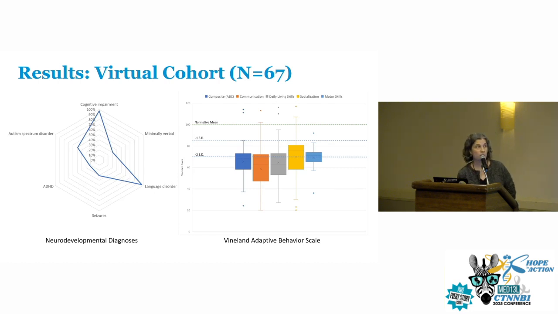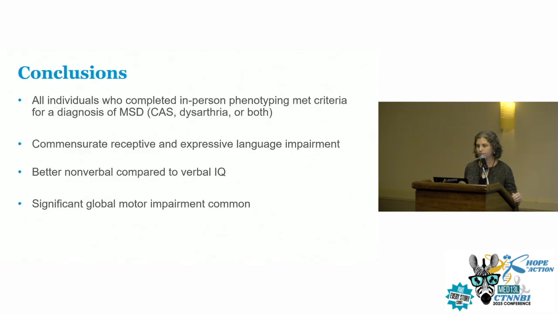Looking at the Simons cohort, no big surprise, most caregivers reported some degree of cognitive impairment and language impairment, with lower rates of other things like autism and ADHD. So language impairment was by far, along with cognitive impairment, the most common feature reported by parents. And with the results of the Vineland, you can see that there were delays across the board, but in the orange there, that's the communication domain. So clearly communication was the area of greatest concern.